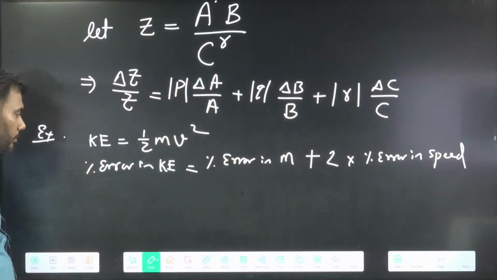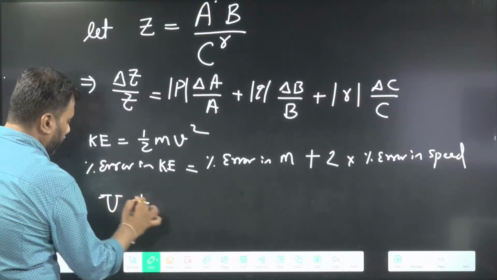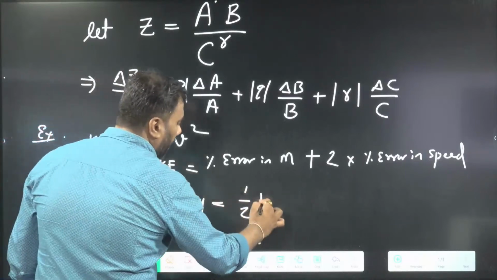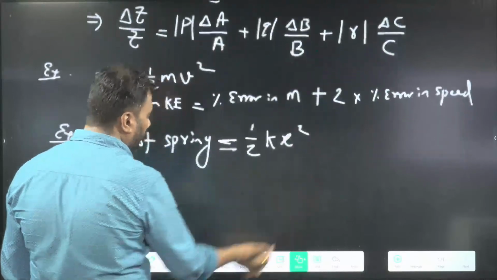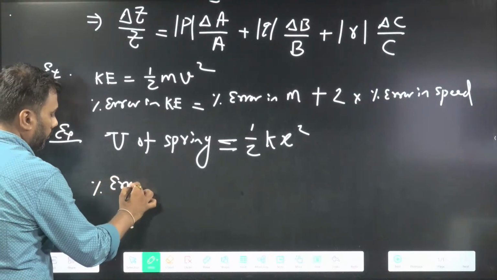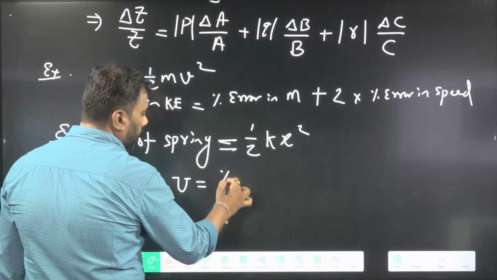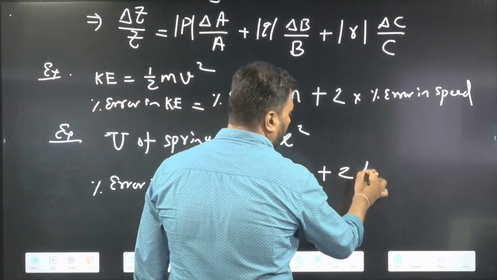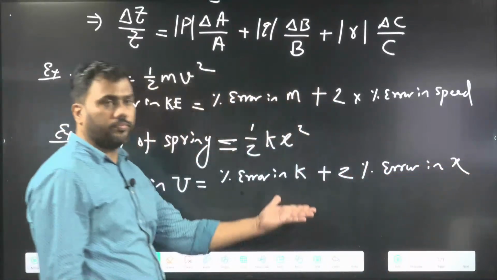Very good. Shyam is giving me one good example. Potential energy of spring, that is given by half k x square. So percentage error in energy will be percentage error in K plus 2 times percentage error in X.